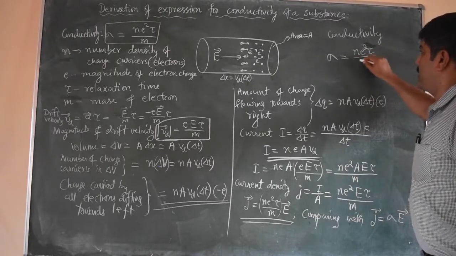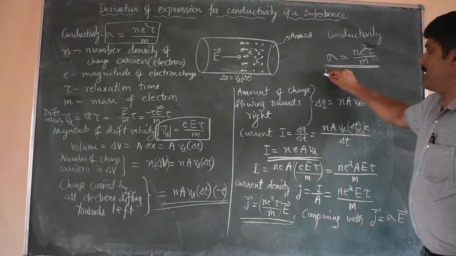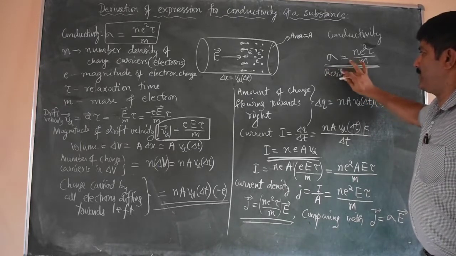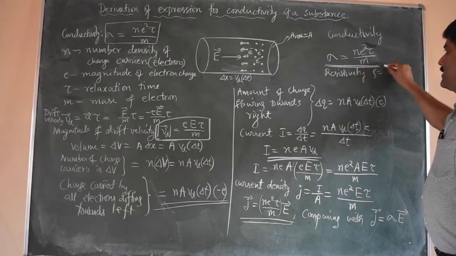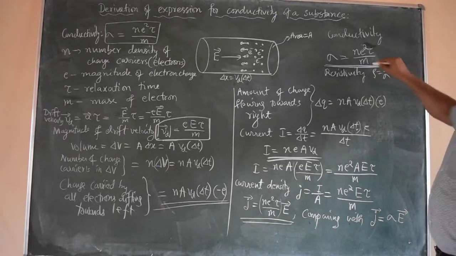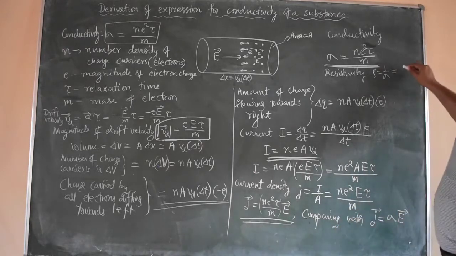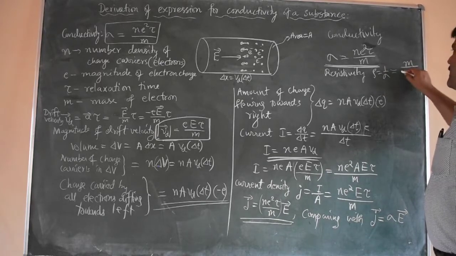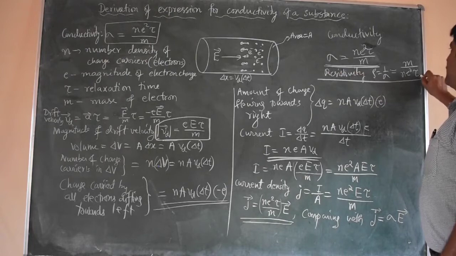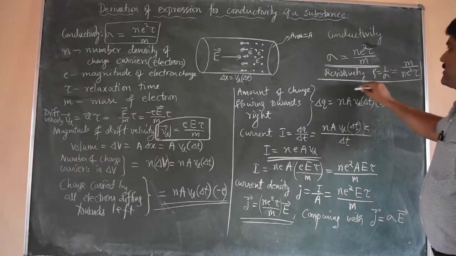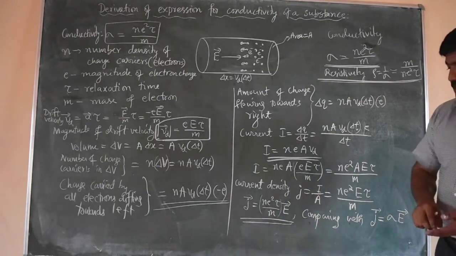Also we can write resistivity as the reciprocal. Resistivity ρ equal to 1 by σ, that is m upon n e² τ. So this is the expression for the resistivity, and this expression for resistivity is also completed.